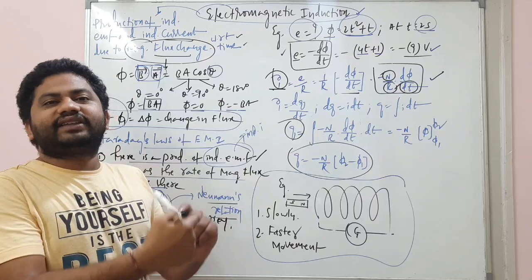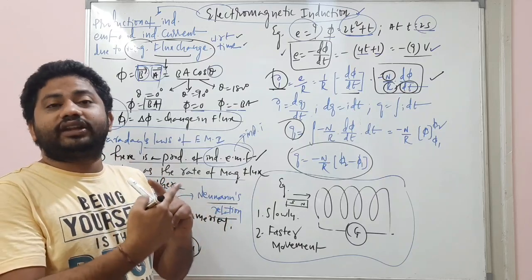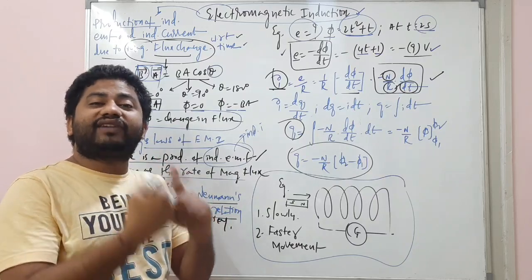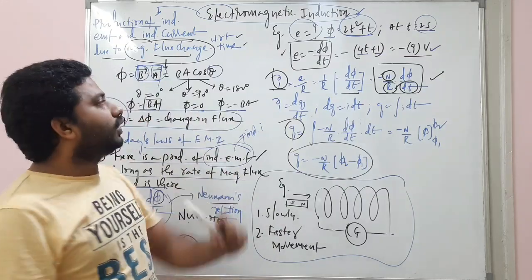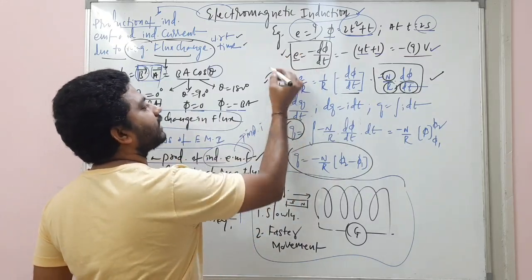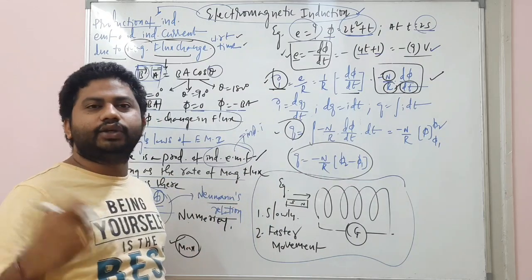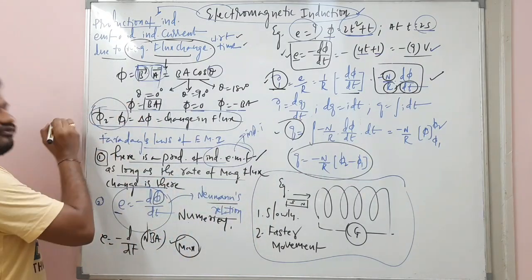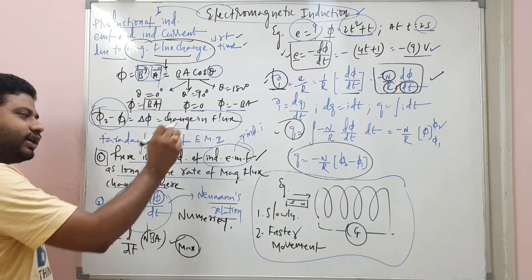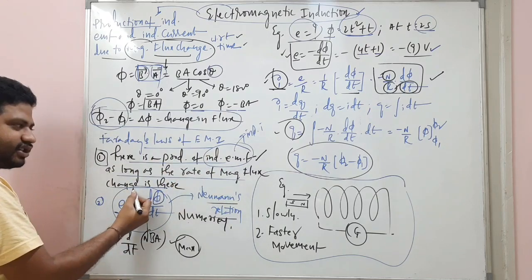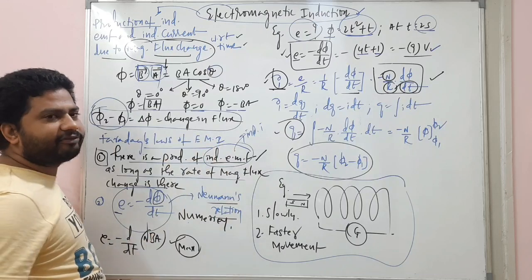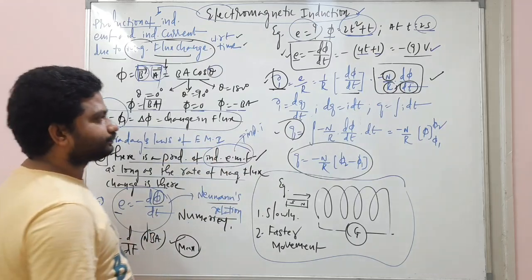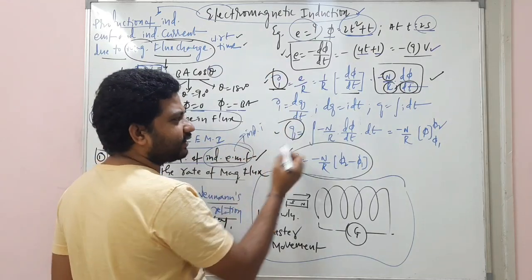As long as there is a rate of magnetic flux change, only then do the induced EMF, induced current and induced charge come into the picture. According to Faraday's first law, as long as the rate of magnetic flux change is there, only then is induced EMF produced. Now, induced charge, let's see.